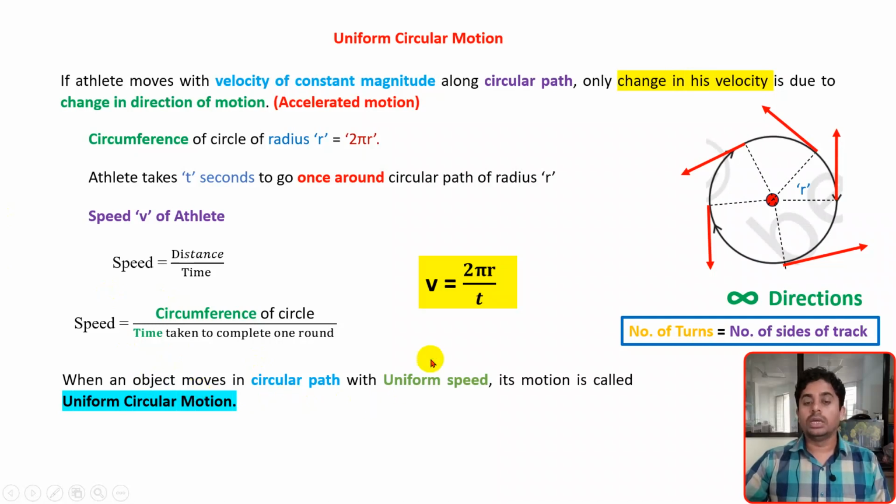An object moves with uniform speed on a circular track or circular path. Three important words are there: object, circular path, and uniform speed. While traveling on a circular path, the object has to travel with a uniform speed. Then such motion we call uniform circular motion.